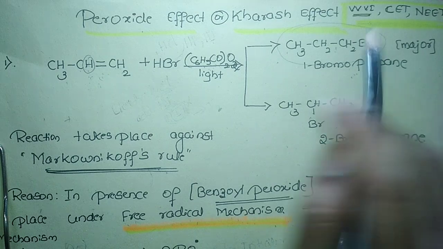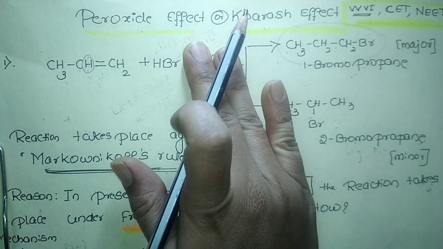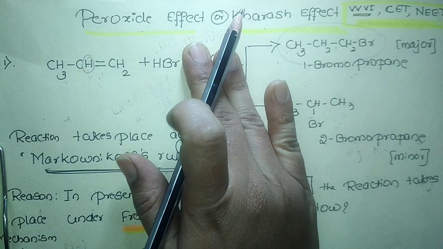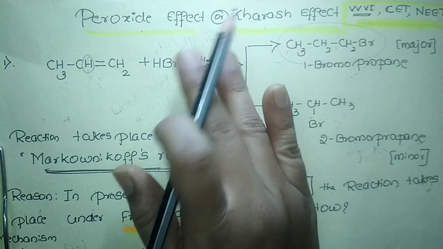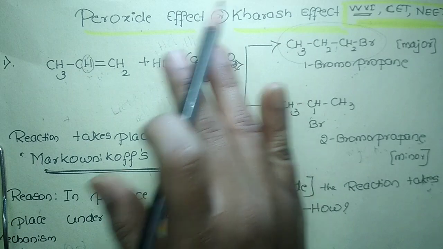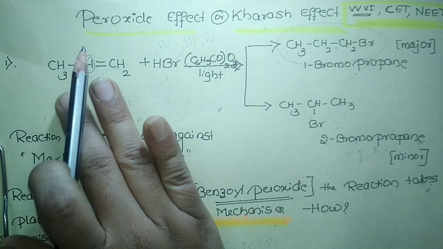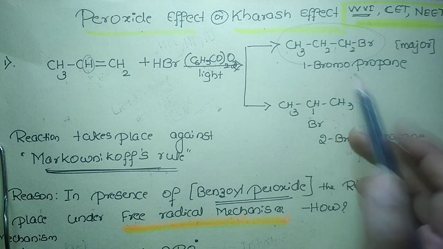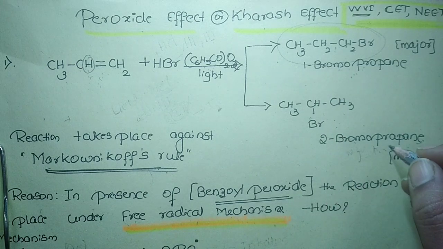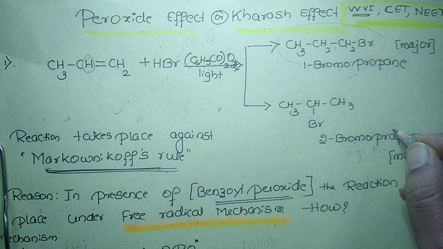In the absence of this catalyst, listen carefully, if I carry out hydrobromination of the propene, I am going to get 2-bromopropane and 1-bromopropane, and 2-bromopropane will be the major product. Why?